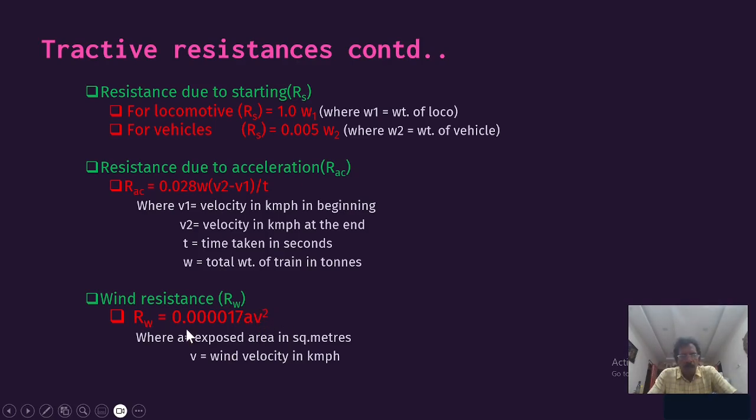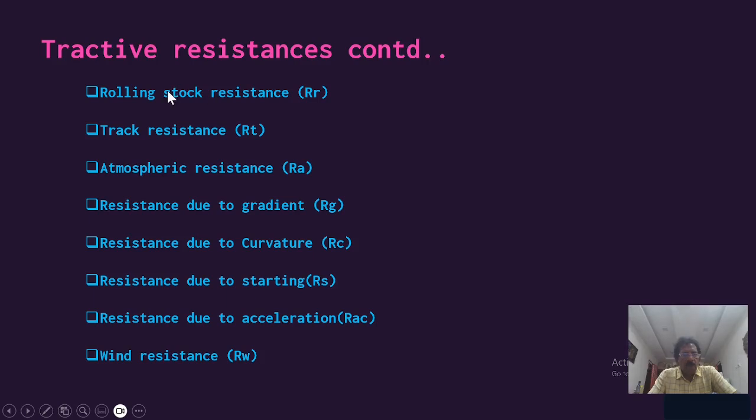So these are all the other resistances which are also supposed to be considered. It is all based on the situation. To summarize, we have seen various tractive resistances, namely rolling stock resistance, drag resistance and atmospheric resistance.